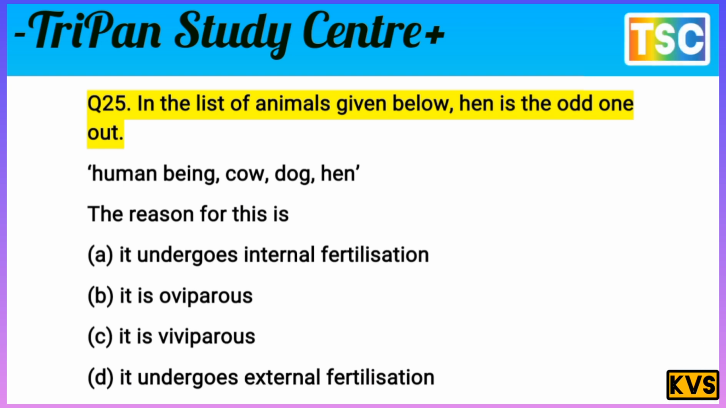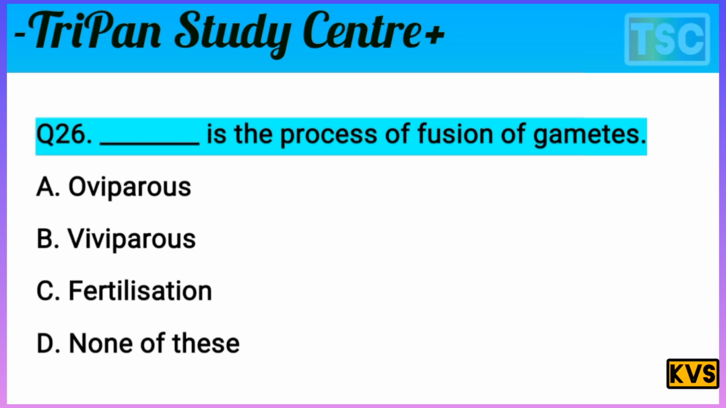C is viviparous. Viviparous means giving birth to young ones. It means human beings, cows, and dogs give birth to young ones. Option C is for the others, but option B is correct here. Oviparous, the B option is correct. Let's see the next question. Next question on your screen.